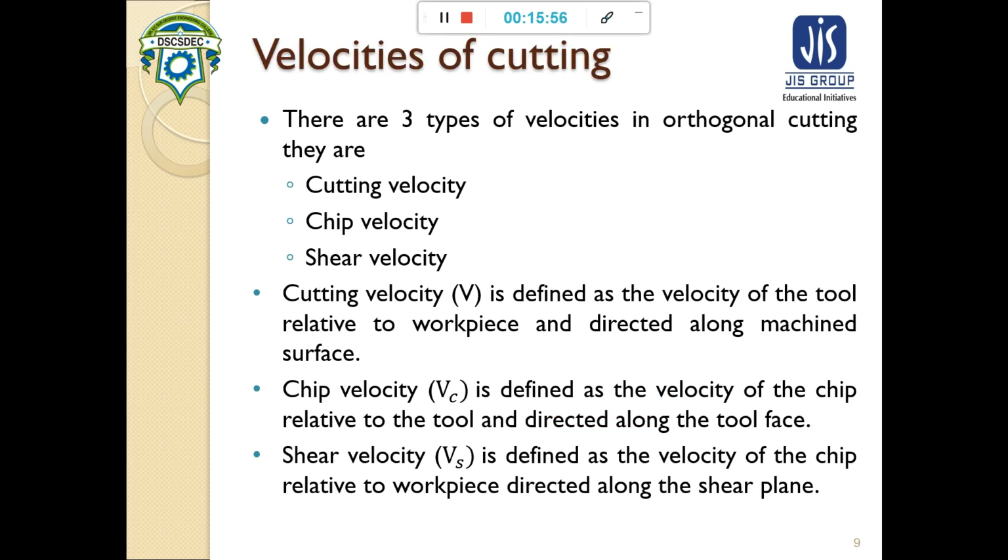In case of metal cutting, there are three types of velocities.